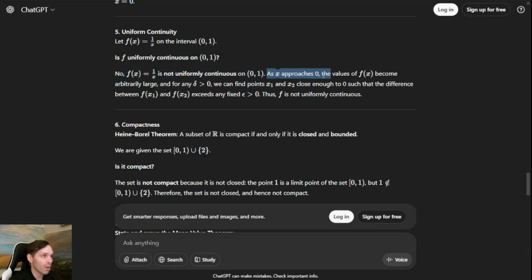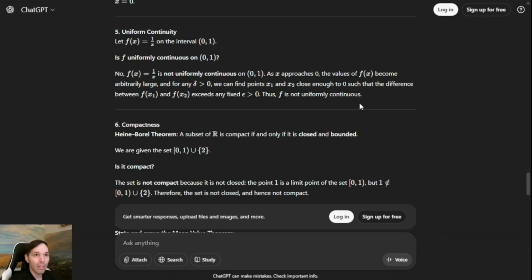As x approaches 0, the values of f of x become arbitrarily large. And for any delta greater than 0, we can find points x1 and x2 close enough to 0 such that the difference between f of x1 and f of x2 exceeds any fixed epsilon greater than 0. Thus, f is not uniformly continuous.